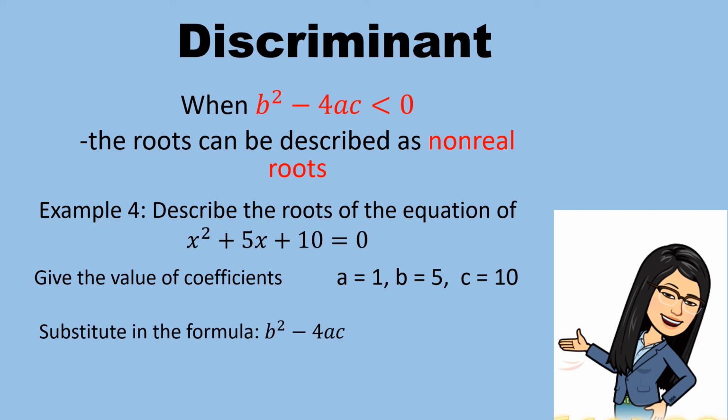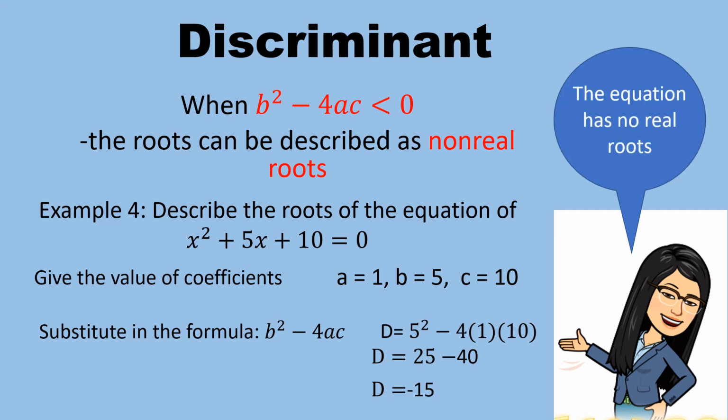Substituting this in the formula, so 5 squared minus 4 times 1 times 10. And simplifying the result, we will get 25 minus 40. And the discriminant is negative 15. So the equation has no real roots.